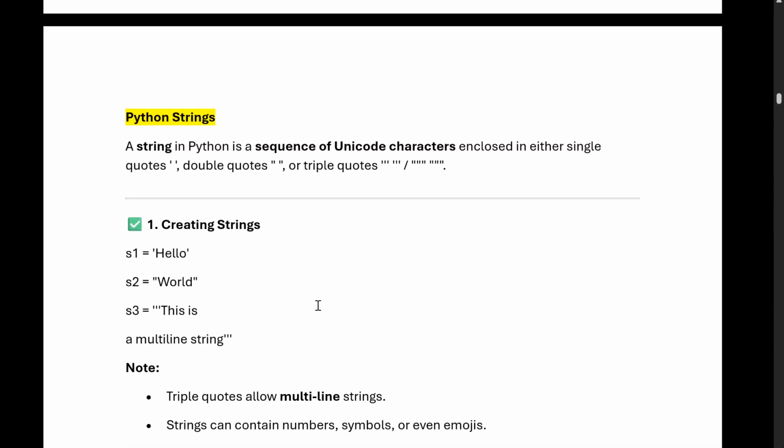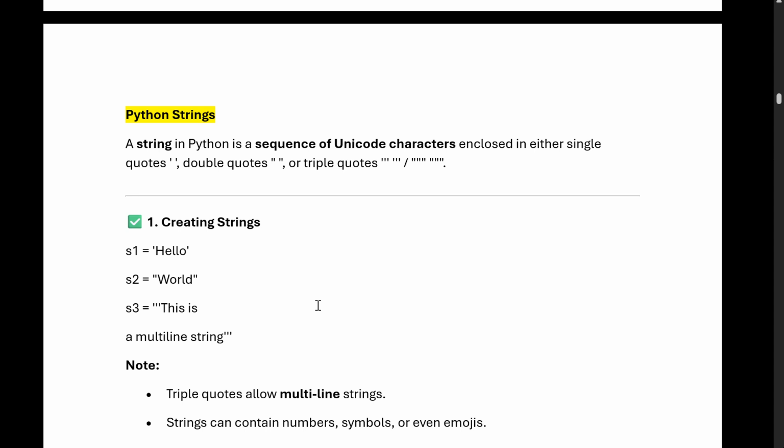Now we will start with the Python string. There are multiple questions asked in interviews about strings, so we have to focus on that.